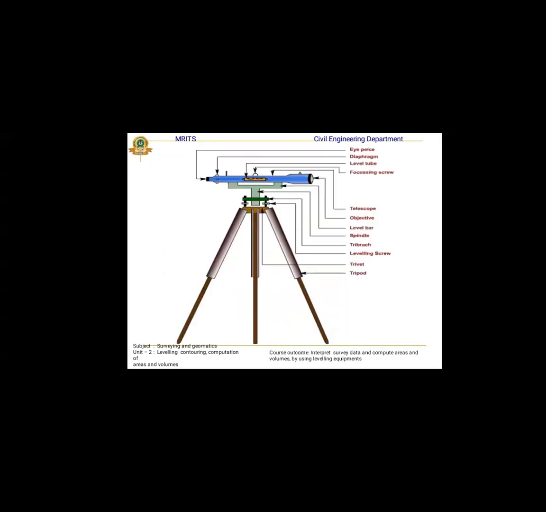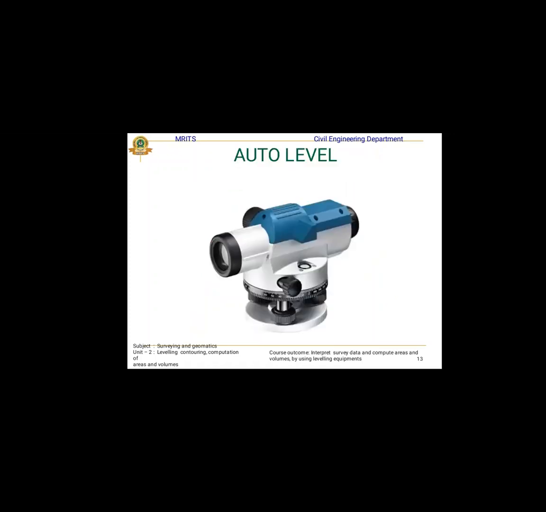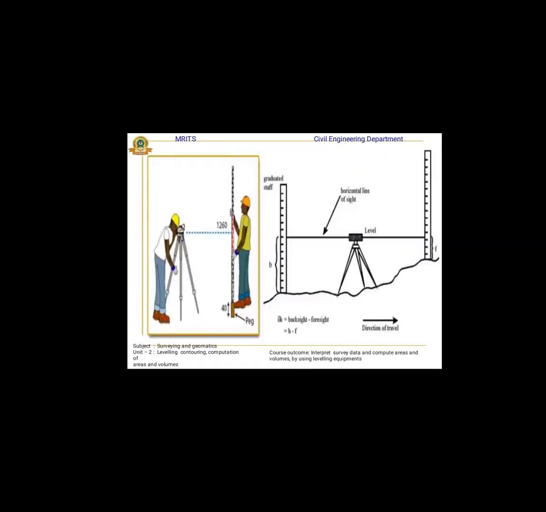These are the parts of the dumpy level: eyepiece, diaphragm, level tube, focusing screw, telescope, objective, level bar, tray, leveling screws and trivet, and tripod. The auto level is also used for leveling purposes. This is an example of how to measure with the dumpy level and leveling staff.